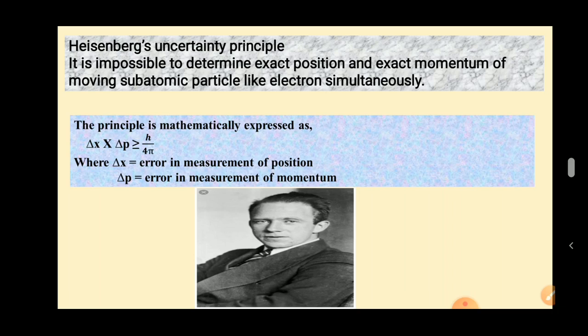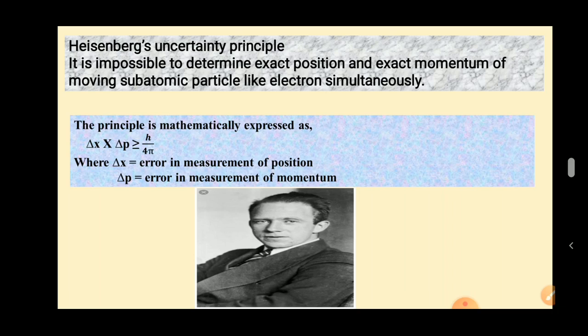It is not possible to determine or find exact position and exact momentum of moving microscopic particles like electron. It is not possible at all. We can't calculate exact or accurate value of position of the moving electron, or momentum of the moving electron.